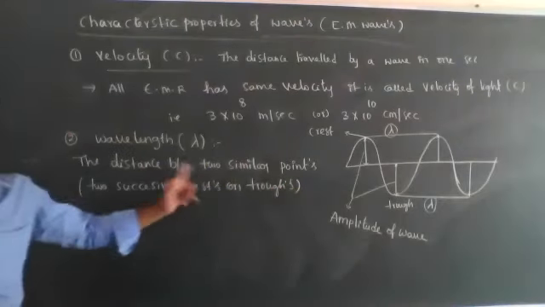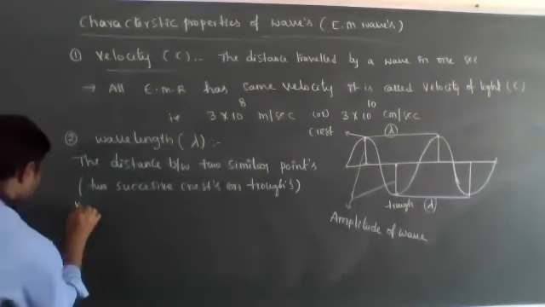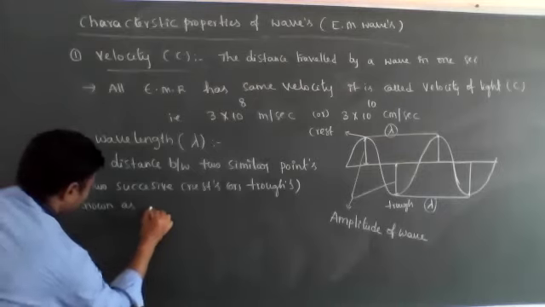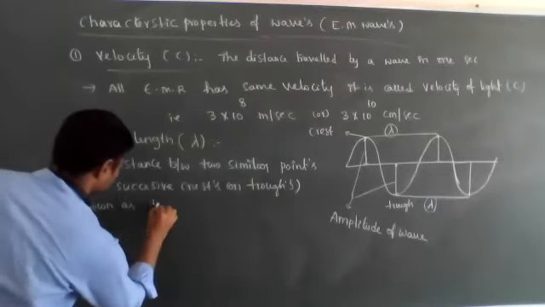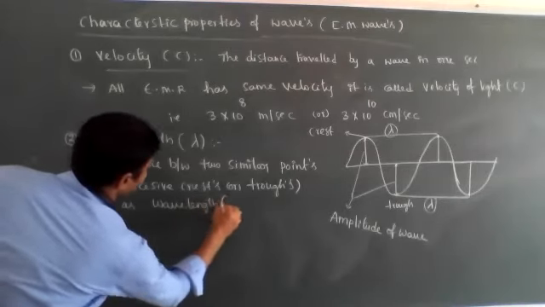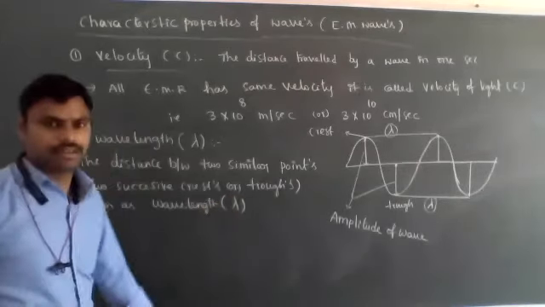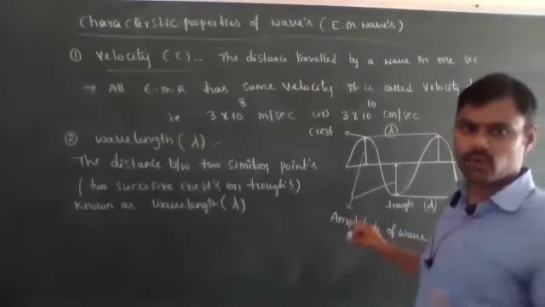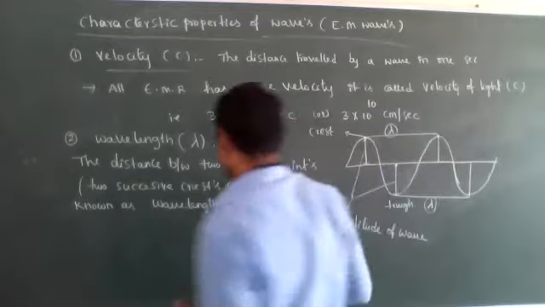The distance between two similar points is known as wavelength. The wavelength symbol is lambda. Okay, students. So this distance is known as wavelength.